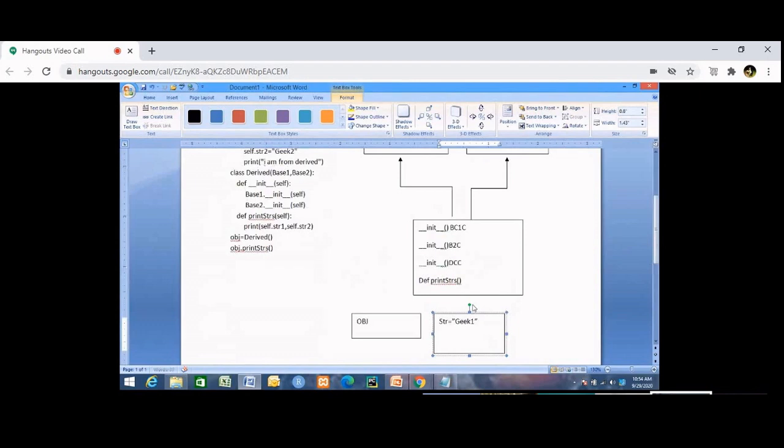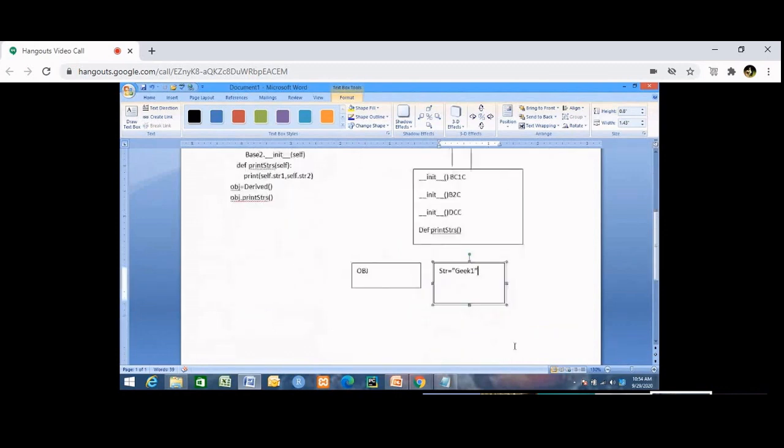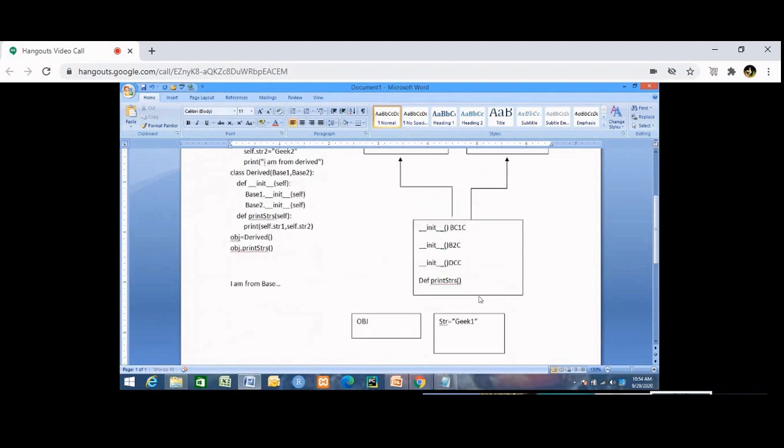And what I am doing here, I am printing "I am from base". So in that constructor, I am printing the value. In the output, it will print I am from base. So this is the first output. Then I am calling base2.__init__(self). Now I am calling the base2 constructor. Again, I am calling this object obj.